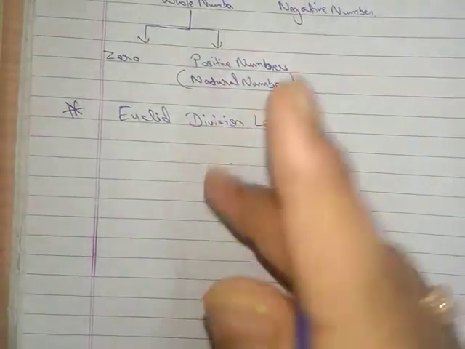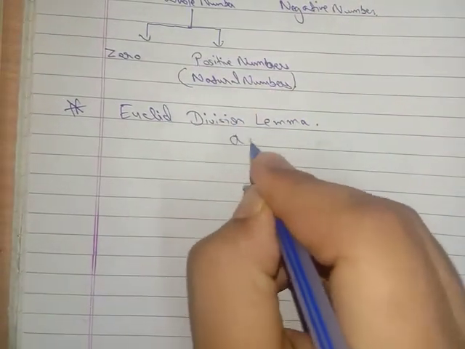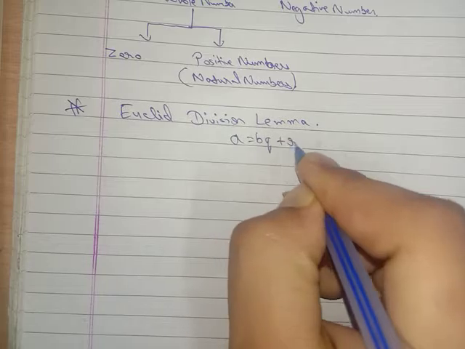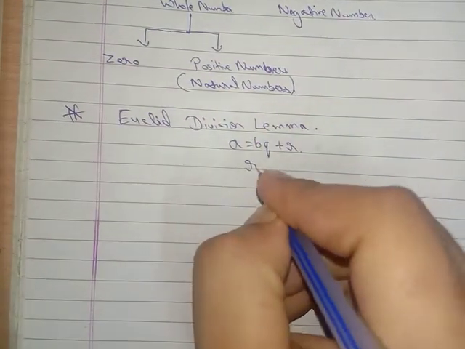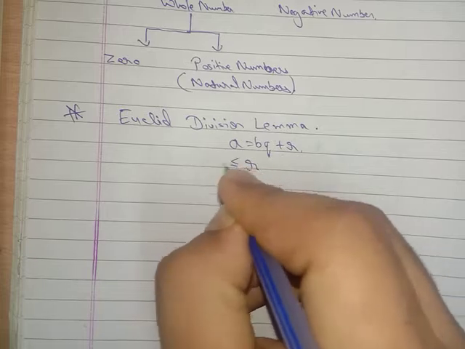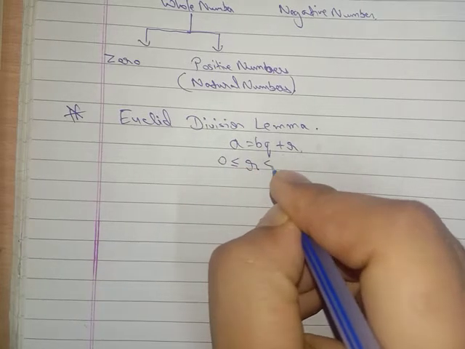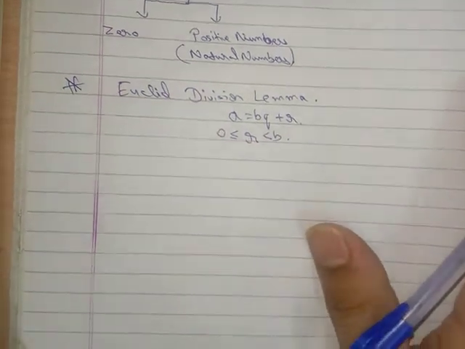This is the Euclid division lemma: a equals bq plus r, where 0 ≤ r < b. This is the value of r.